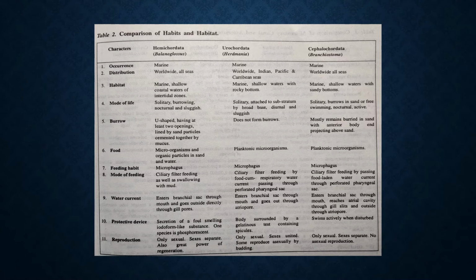Third point, habitat. Habitat for hemichordata is marine shallow coastal waters of intertidal zones. Urochordata, marine shallow waters with rocky bottom, and cephalochordata, they are marine found in shallow waters with sandy bottoms.